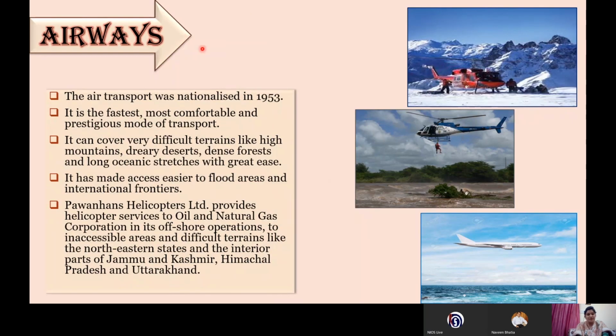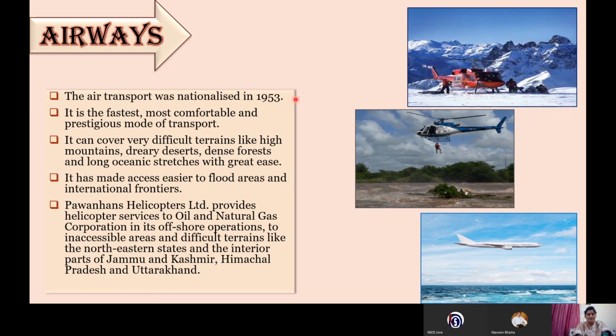Next, we have the airways. Airways is becoming very important nowadays, and apart from that, it has gained a lot of attention of people. So starting with, it was nationalized in 1953, like, it was undertaken by the government. Although with time it has been decentralized and allowed for the private sector also.